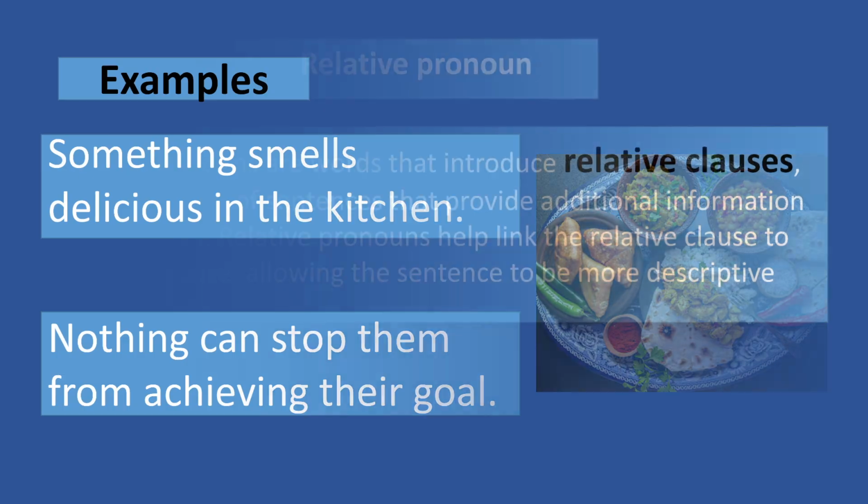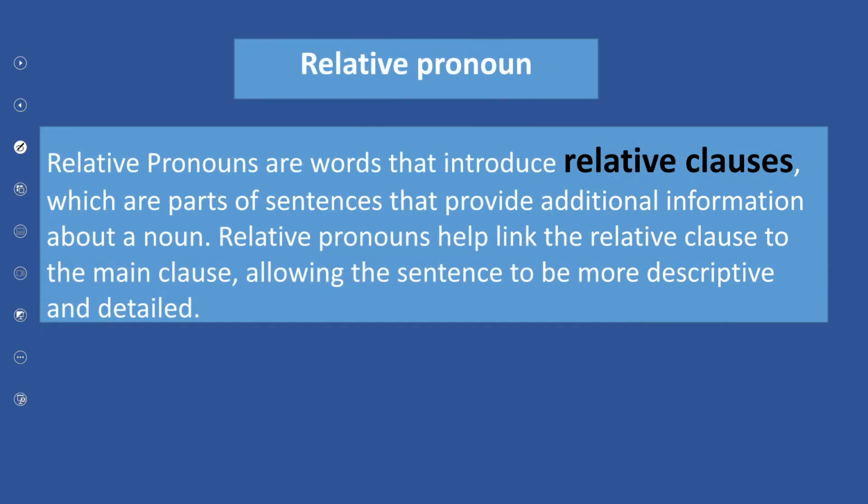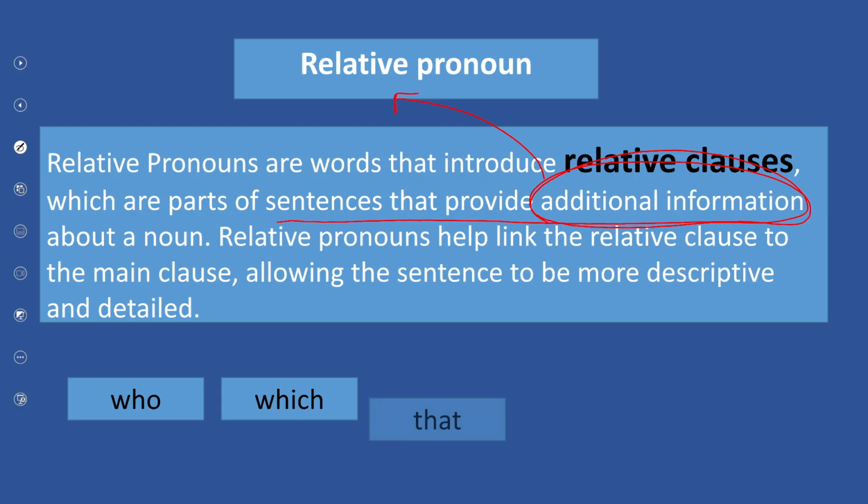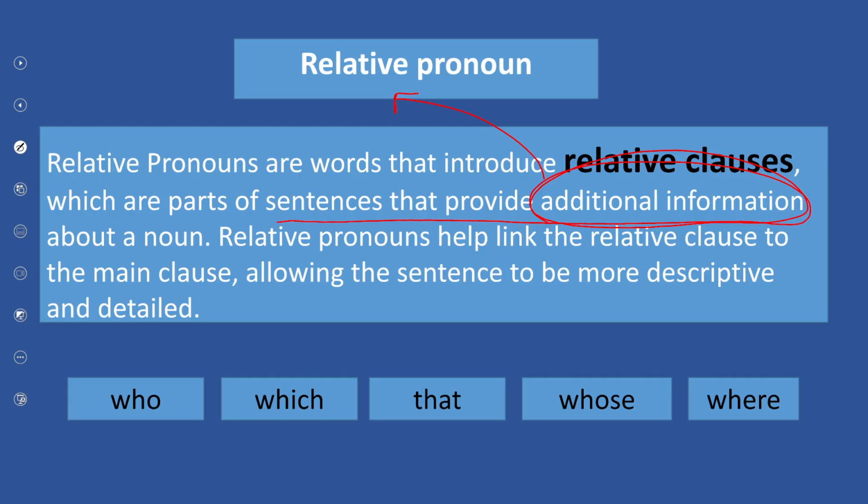Now let's look at relative pronouns. Relative pronouns are those pronouns which introduce relative clauses, which are parts of sentences that provide additional information. So, additional information is given to us by the relative pronoun. Now, let's look at the examples. Who, which, that, whose, and where. So, all of these words give additional information.